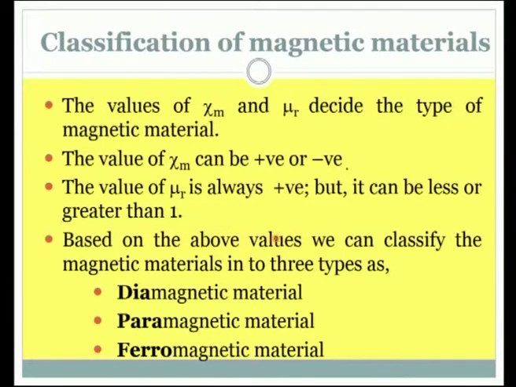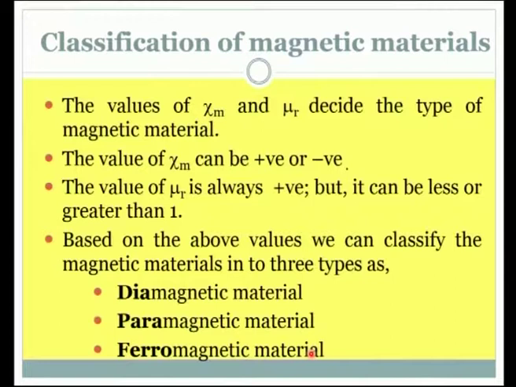Based on the above values, we can classify the magnetic materials into 3 types as diamagnetic material, paramagnetic material and ferromagnetic material. There are other intricate magnetic materials too, ferrites and all that, but they come under the study of material science. But as far as our curriculum is concerned, these 3 classifications are the major classifications.